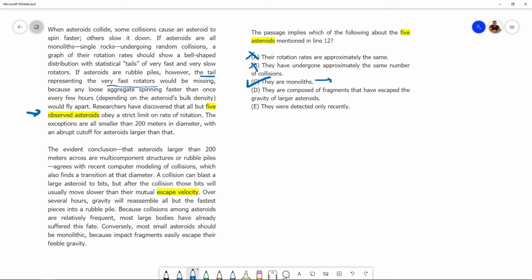Let's still go through the other 2 answer choices. They are composed of fragments that have escaped the gravity of larger asteroids. Nope, the passage does not imply this. Anyway, are they rubble piles? In all probability not. On top of that, fragments that have escaped gravity of larger asteroids, of other asteroids? Now, the passage never indicates this. They were detected only recently. Researchers have discovered. When did they discover this? Was it a recent discovery? There's nothing like that mentioned. So this is wrong also. The correct answer is C.